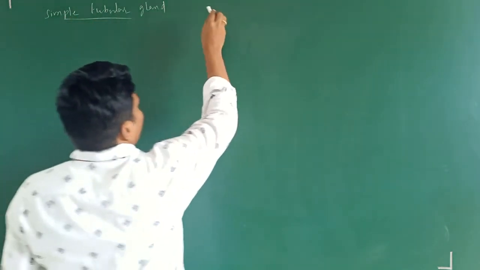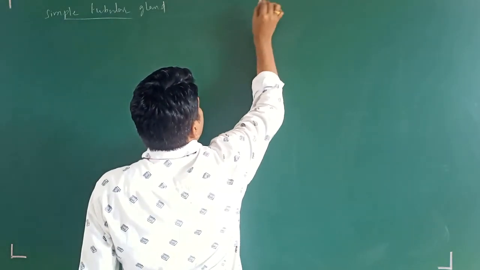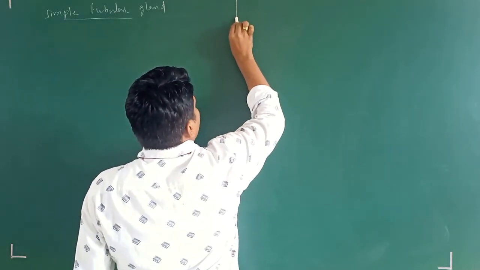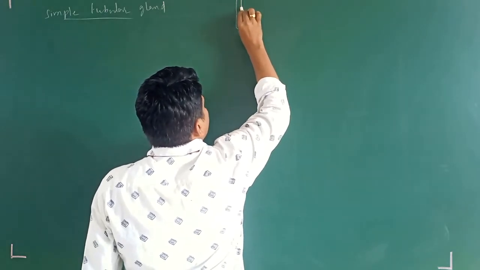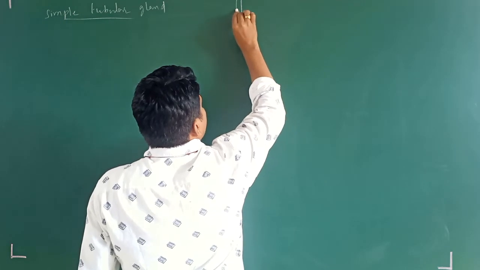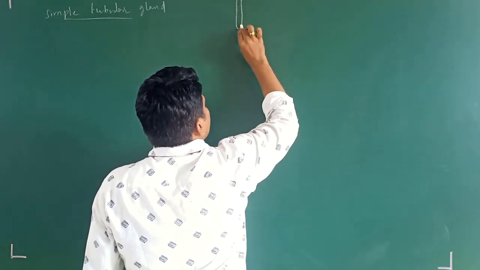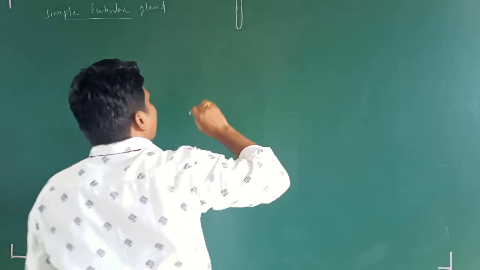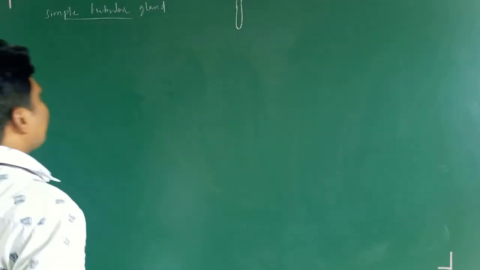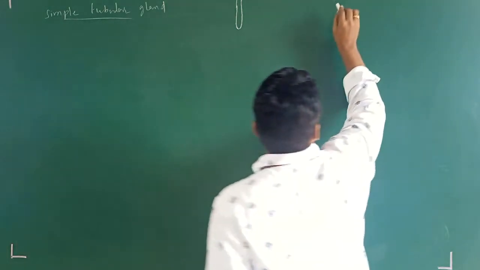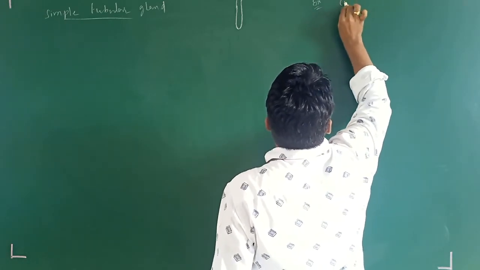How does a simple tubular gland structure look? It is a very simple tubular structure. This is the simple tubular structure. This is the gland where secretion takes place. Where will you observe this simple tubular gland? You may observe the location of this gland in the crypts of Lieberkühn.